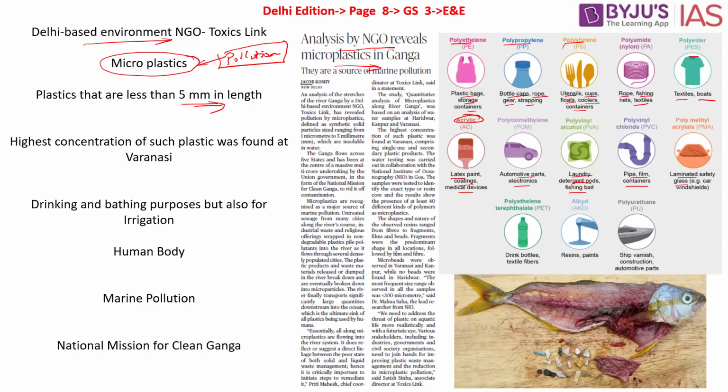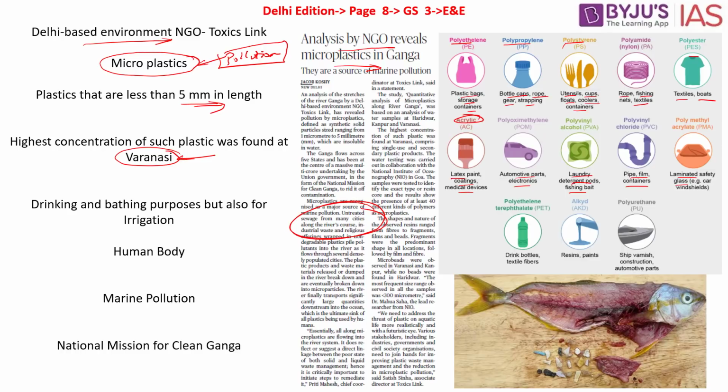So basically, the highest concentration of such plastic was found in Varanasi. Three places were selected for this particular investigation, and they have found out that it is Varanasi which has the maximum amount of pollution when it comes to the microplastics. What did this study say? According to the study, the untreated sewage water, the industrial waste, and the religious offerings made by the people in Ganga are all dumped into river Ganga, says this analysis.